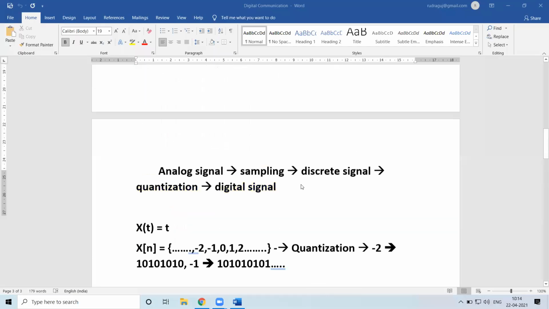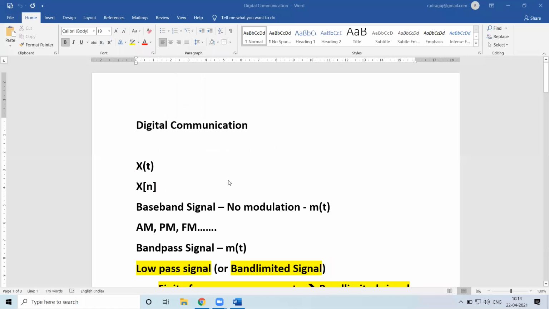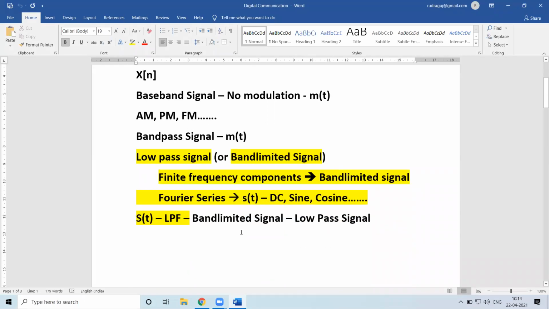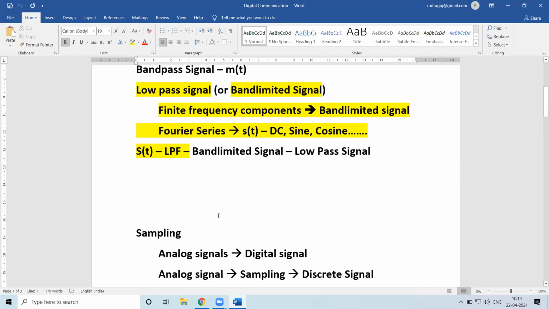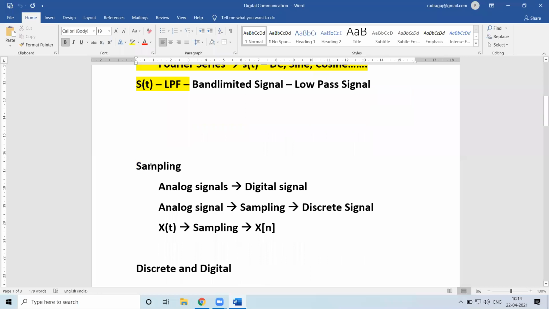So in the previous session, we started with the discussion of the digital communication aspects. We came across a few general concepts: what is meant by analog signal, what is meant by digital signal, and what is the difference between analog, discrete, and digital. Then what is a baseband signal, then bandpass signal. Then we discussed band limited and low pass signals. Then we discussed one of the important concepts related to sampling.